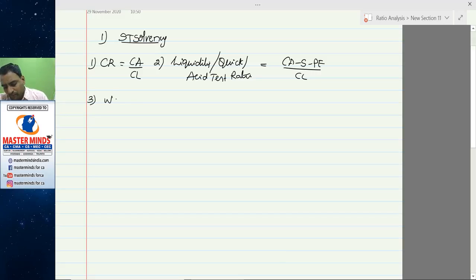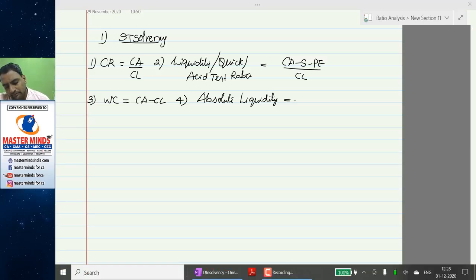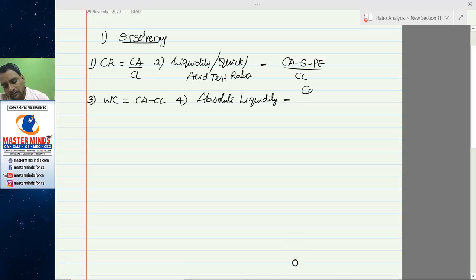Third one, working capital is the difference between current assets and current liabilities. Fourth one, absolute liquidity. Absolute liquidity is equal to cash plus bank plus marketable securities divided by current liabilities.